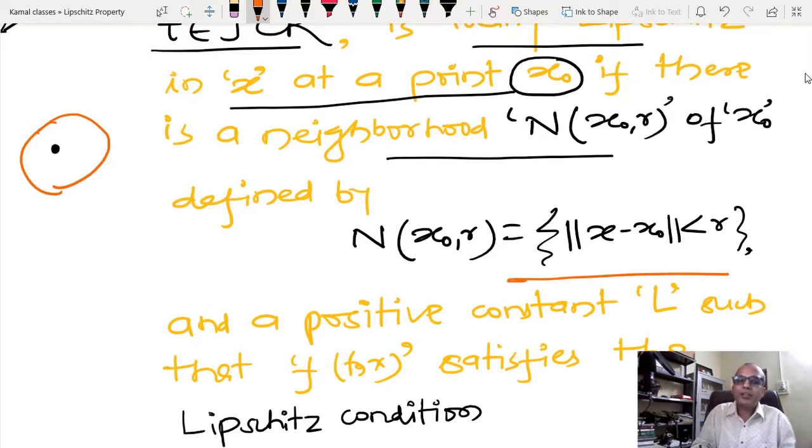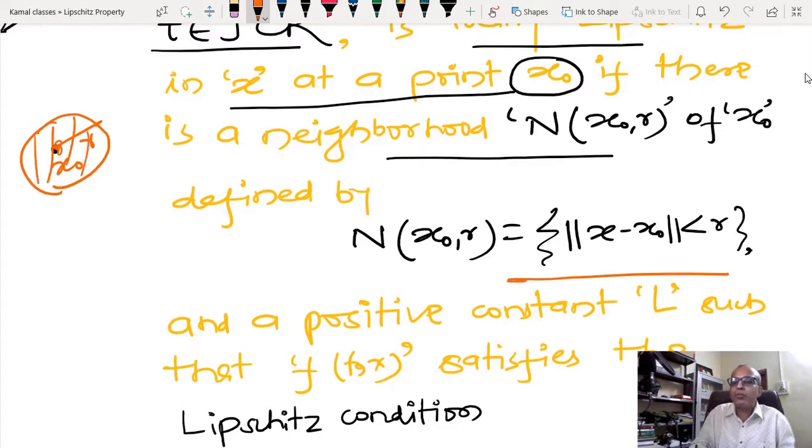So this is nothing but some kind of open set about this point, where the center is x0 and the radius is r. Okay, so now suppose I have to check the Lipschitz constant about this point x0. I am not worrying about the other part, I am just going to worry about the neighborhood of x0.